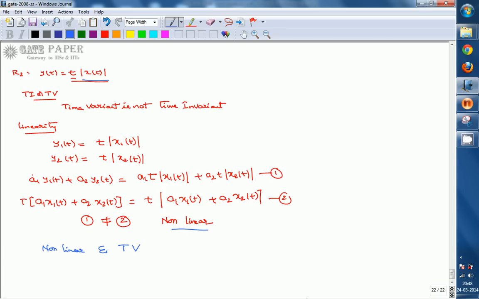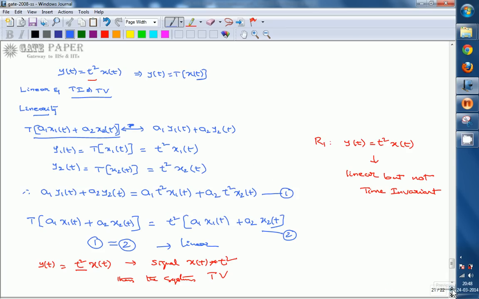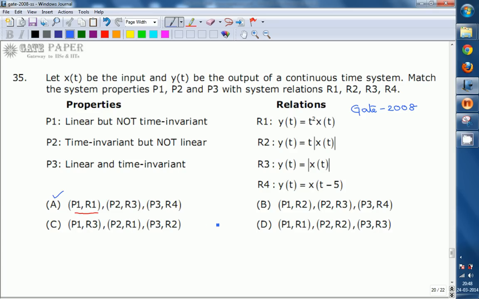Among the given properties, there is no option like time variant and not linear, so we don't have a P to match with R2.